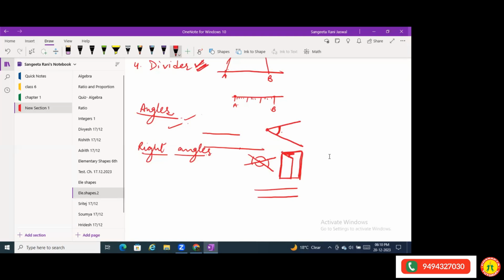So now coming to right angles. If I have one line like this, and another line standing straight on top of the other, it is not slant. The standing line should not be slant at all. If it is a slant line, it is not making a right angle. It has to be straight. The straight line which falls on the base line makes a 90-degree angle, so a right angle is always 90 degrees.